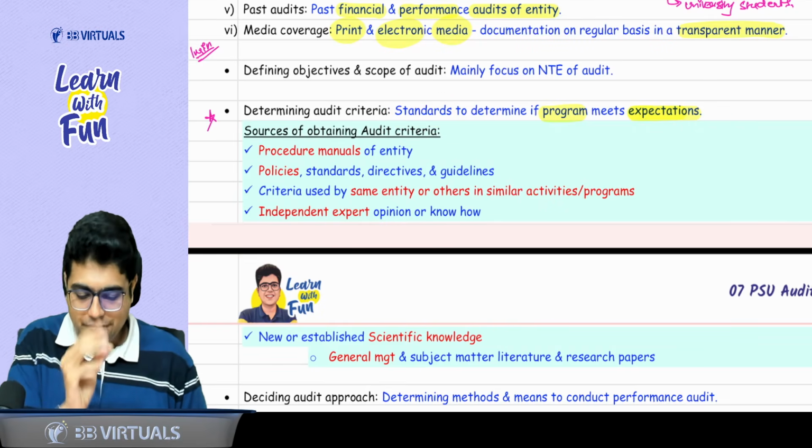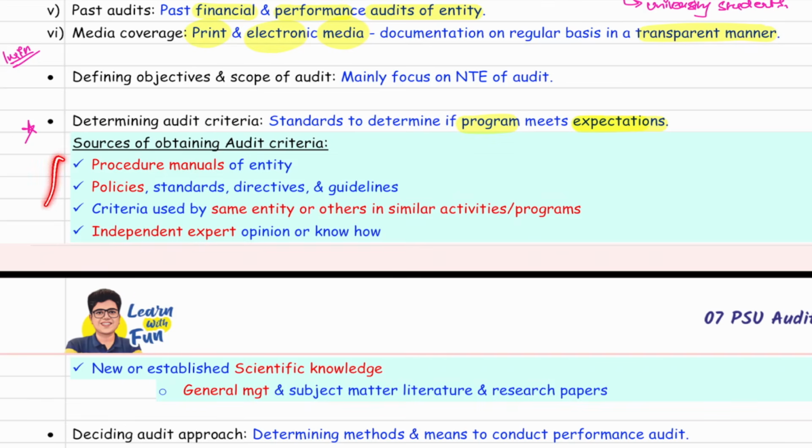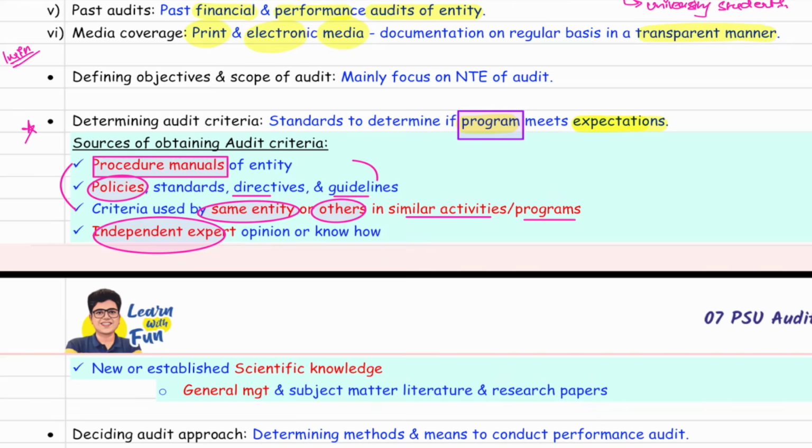So to see whether the program is meeting the expectation, these are the points given here. Let's understand them in a proper flow. To see whether the program is working properly or not, see whether they are doing their procedures as per the procedure manual. Another word which is a synonym of procedure manual is a policy, or you can say directives or guidelines. So these are the same things. Now, sir, whose policy to be seen? You can see the policy of the same entity or other entities who are doing the similar activities or programs. If these things are not enough, you can also take help of an independent expert.